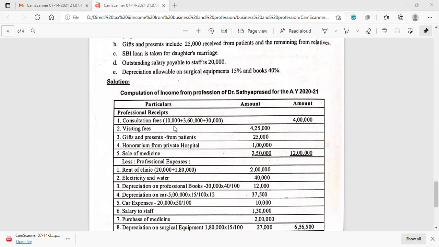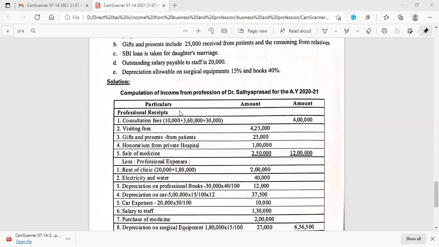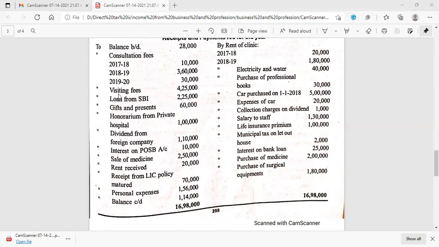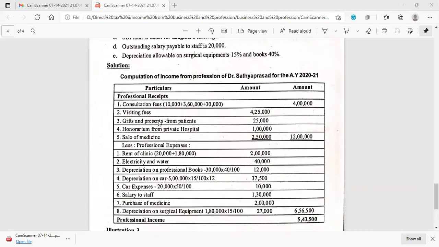First one is consultation fees. Here in this case consultation fees: 10,000 for 17-18, 3,60,000 for 18-19, and 30,000 for 19-20. So total amount of professional receipt is 4 lakh. Visiting fees they have given 4,25,000, gifts and presents from patients 25,000, honorarium from private hospital 1 lakh, sale of medicine 2,50,000.